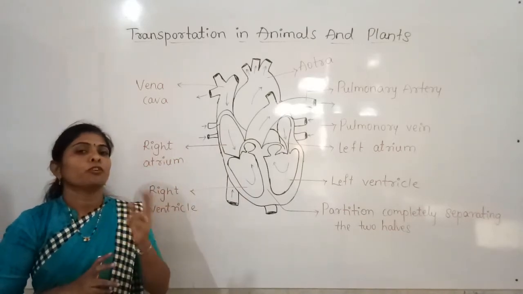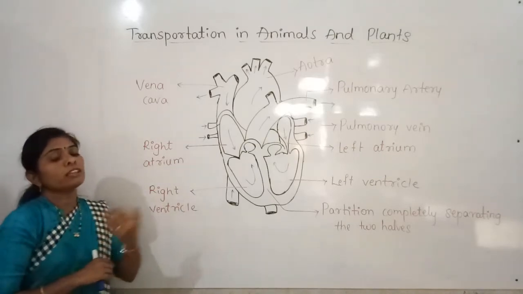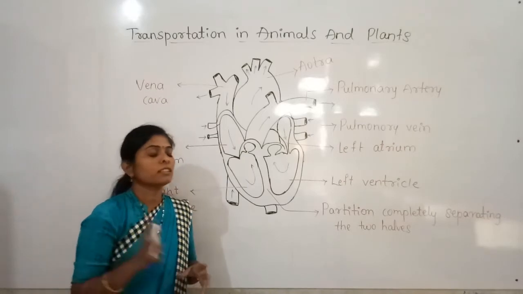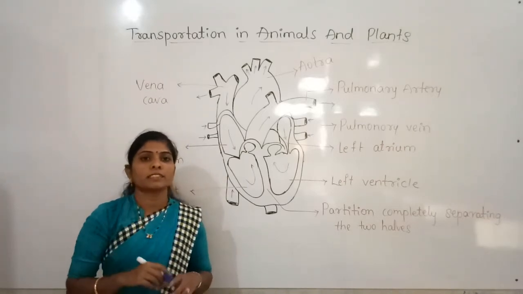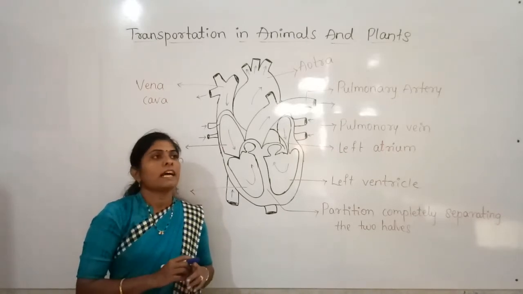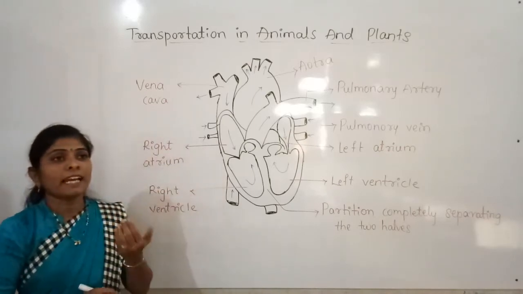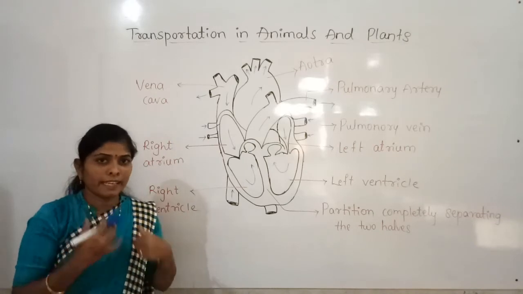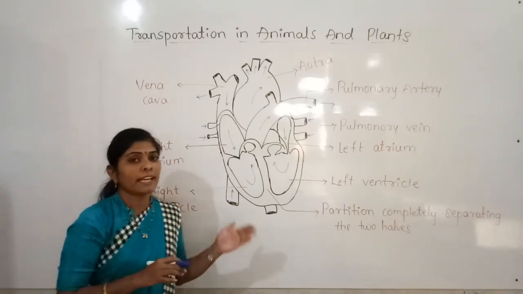The group O positive can give blood to all the groups. So O positive is called the universal donor. And the people who have AB positive can accept blood from all the groups, that is, they can take blood from all the groups. So it is called the universal acceptor.